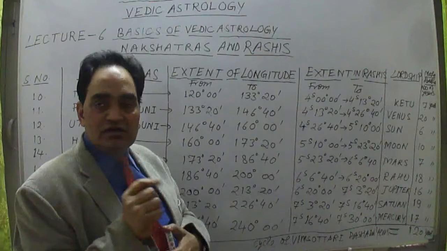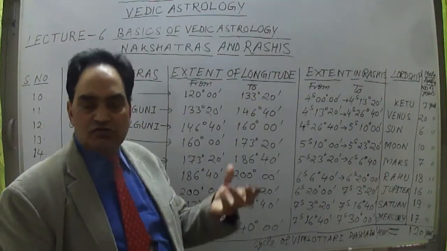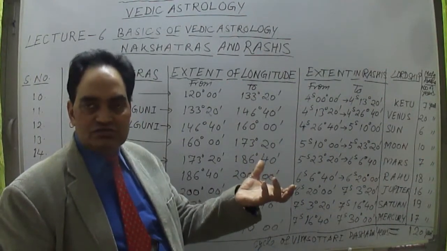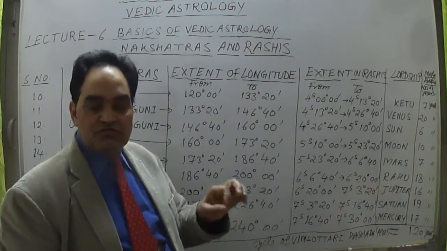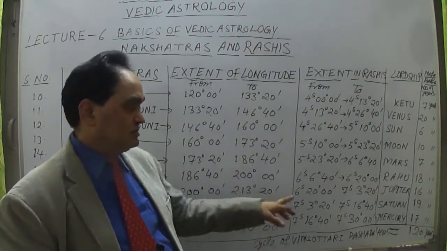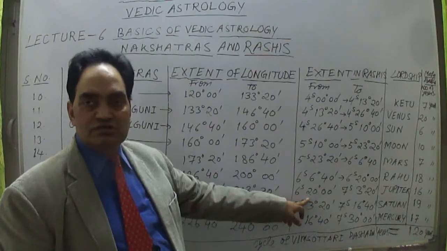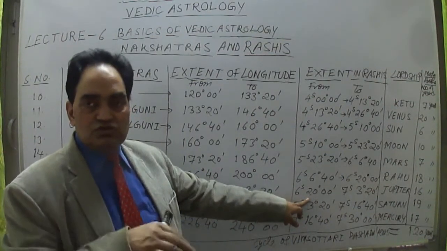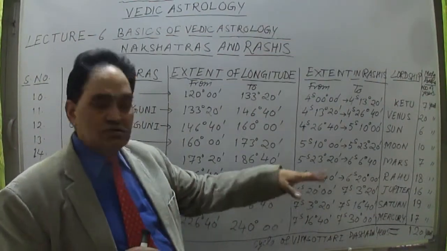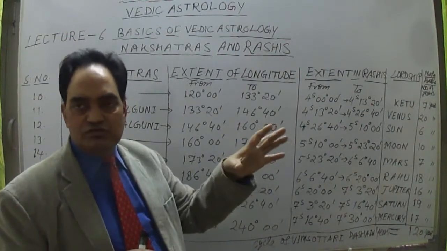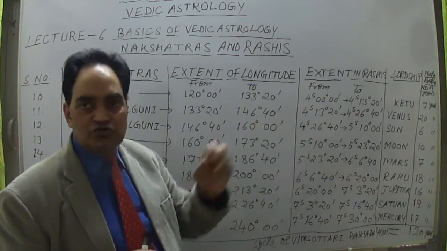Next, after Swati, Vishakha. So Vishakha nakshatra up to 20 degree means 10 degree of the 13 degree 20 minutes of the next nakshatra, Vishakha nakshatra, of that 10 degree will fall into this Libra sign. But from 20 degree 00 minute to the next, because 1 quarter is left over, 3 degree 20 minutes, that will fall into this Scorpio sign.